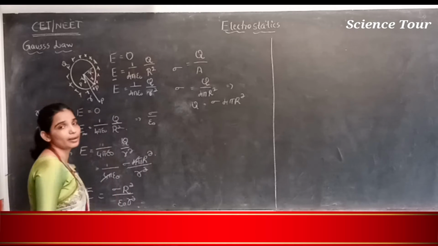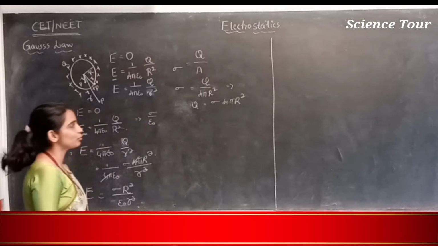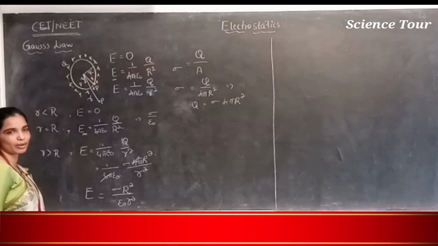Here the surface charge density is sigma, so q by a is the surface charge density. Since it is a sphere, the area of the sphere is 4 pi r square. So sigma is equal to q by 4 pi r square, so q is equal to sigma times 4 pi r square.